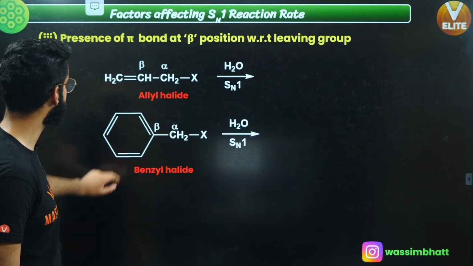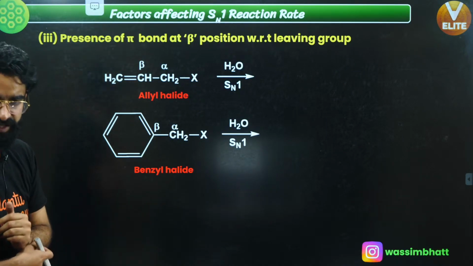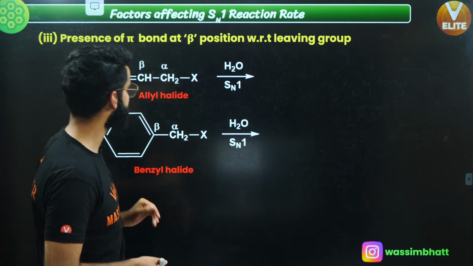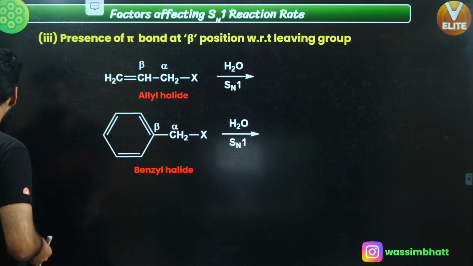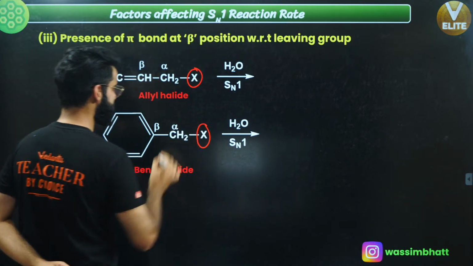I'm moving on to a few more examples. This is the third factor on which the rate of SN1 reaction depends: presence of pi bond at beta position with respect to the leaving group. This X is the leaving group, this X is the leaving group.